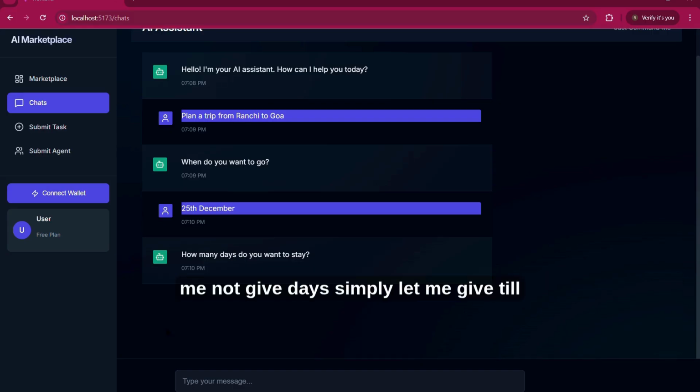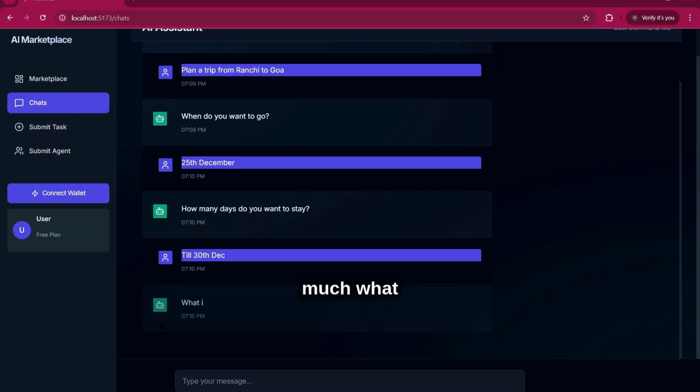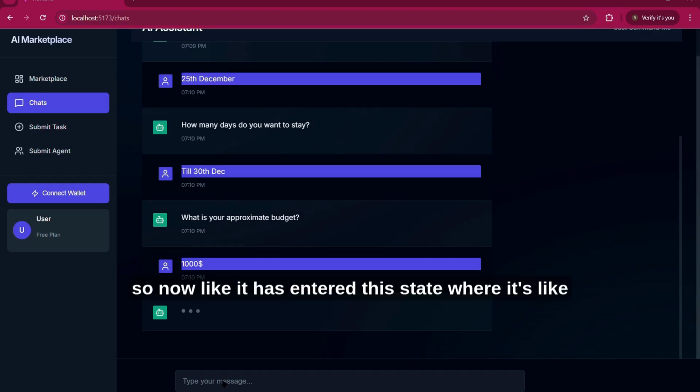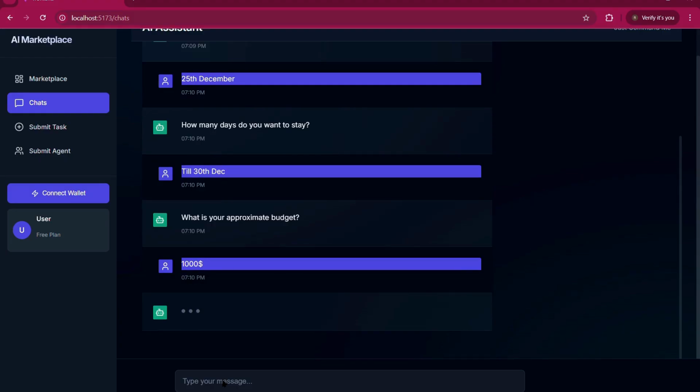Let me not give days, simply let me give till 30th December. What is the approximate budget? Let me think. Let it be in dollars, so $1,000. Now it has entered the state where it has a complete prompt with all the inputs it wanted. Now it would basically be using multiple agents for this task, and finally the expert system would be giving the final submission for this task.